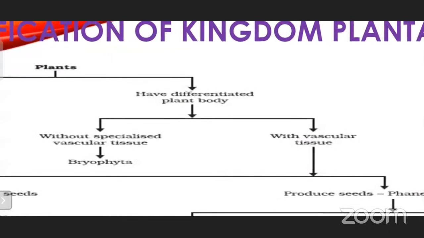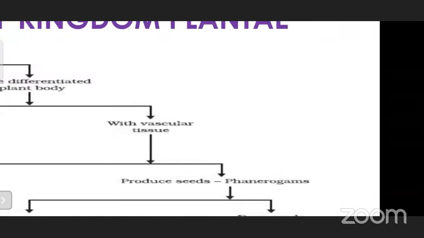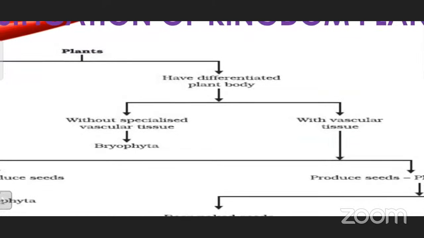That means the root, the stem, and the leaves will be present in a plant body. Then they fall under this category, and that too without specialized vascular tissues. As you know, bryophytes are the amphibians of the plant kingdom. That means they require water also for their sexual reproduction. So here bryophytes, that means the moss plants, will be under this.